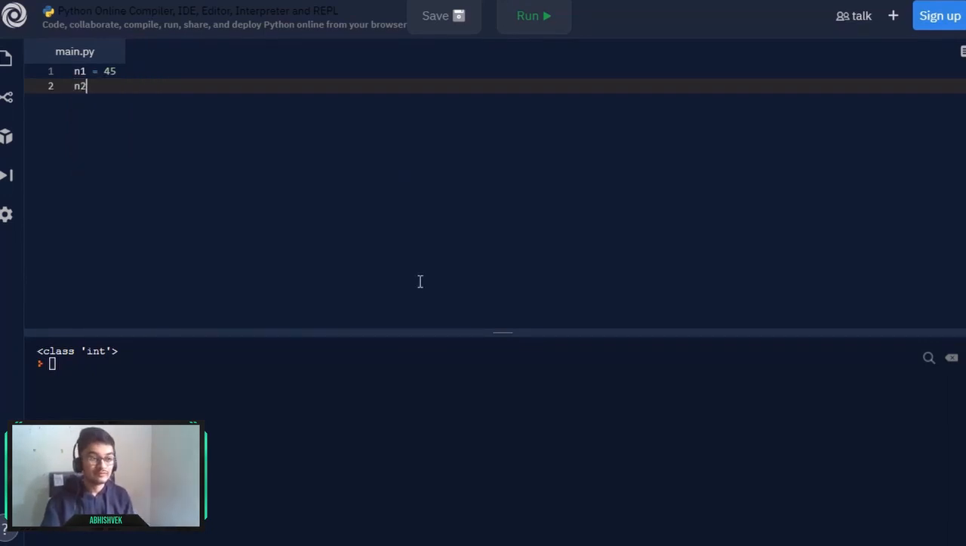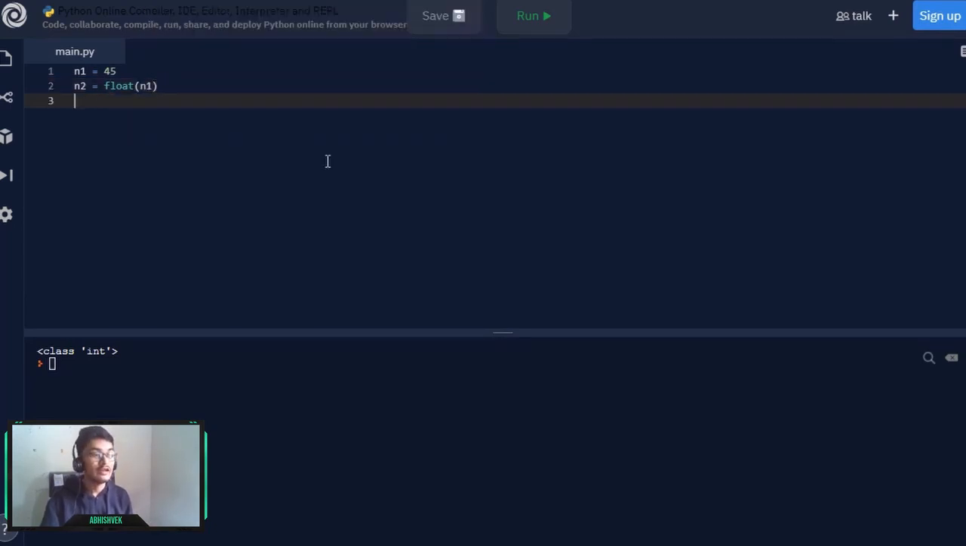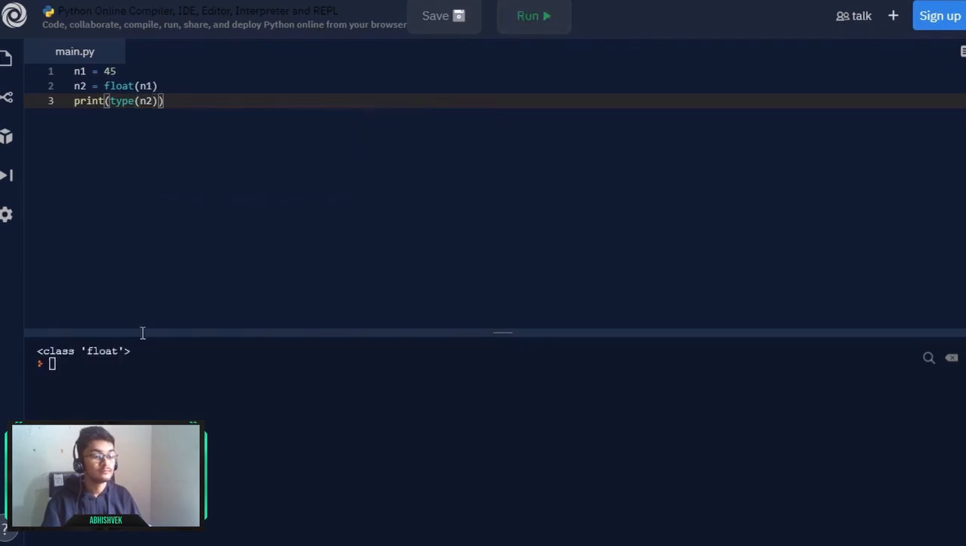To do that, we can simply write n2 to be float, and under this float we can write the variable which is n1. If I simply print the type of n2, we will be seeing a float, which is of class float. And if I simply print n2 instead of its type, you will see 45.0, which is a decimal thing.